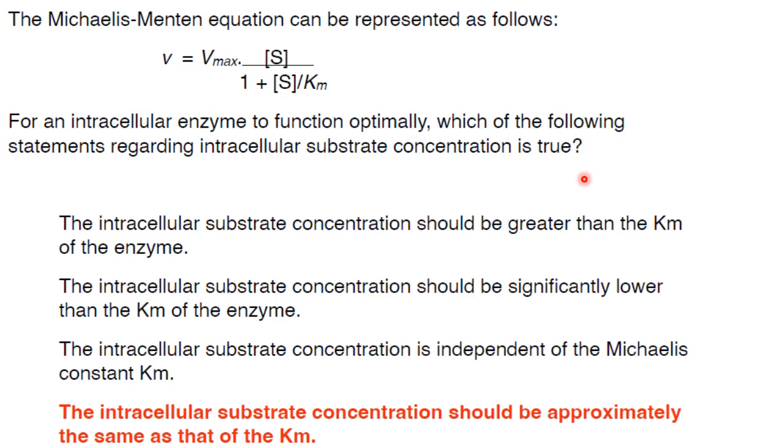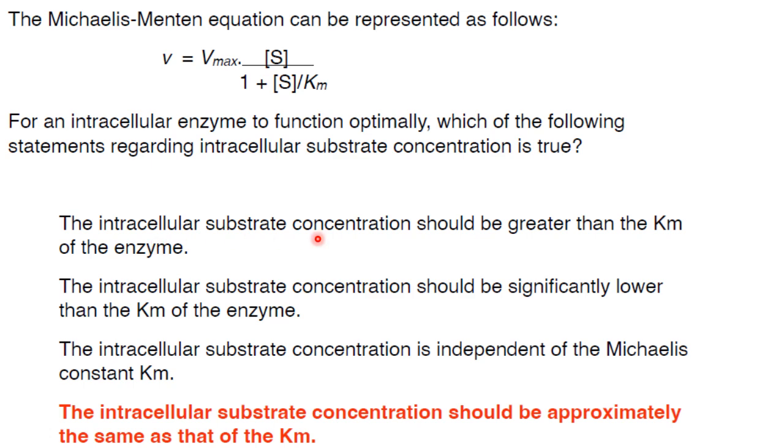Therefore, the optimal intracellular substrate concentration for an enzyme can be described as the concentration that is high enough to saturate the enzyme active sites, but not so high that the enzyme becomes inhibited by higher concentration of the substrate. So substrate concentration shouldn't be greater than Km of the enzyme.